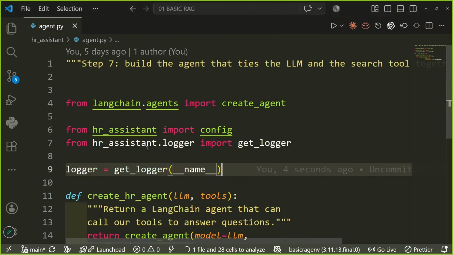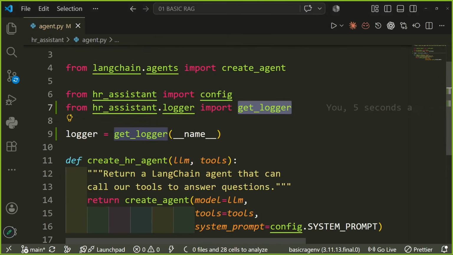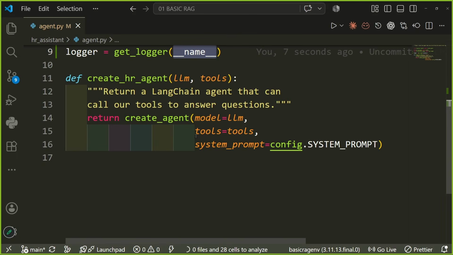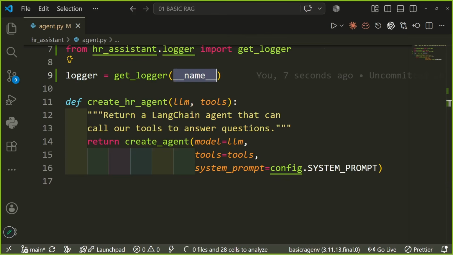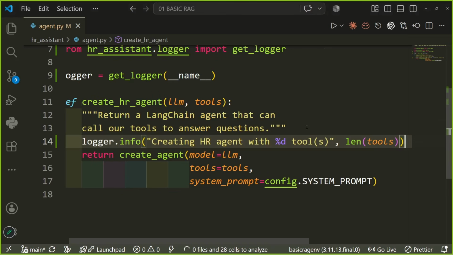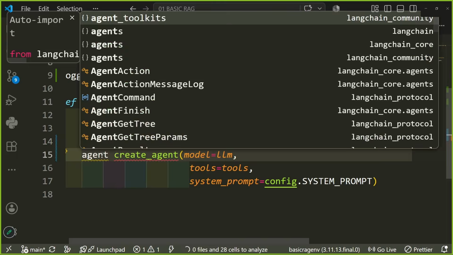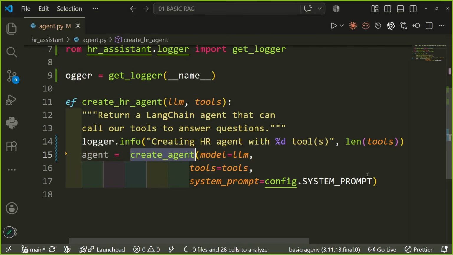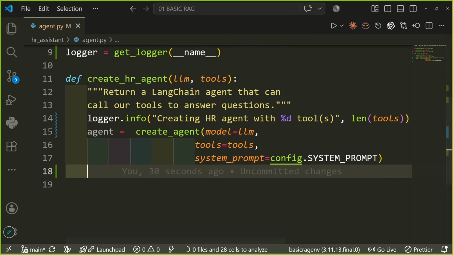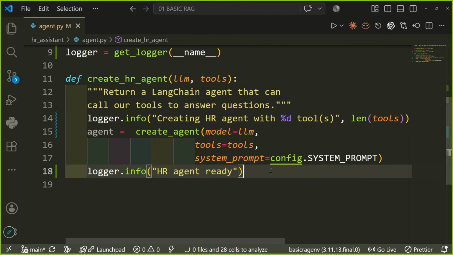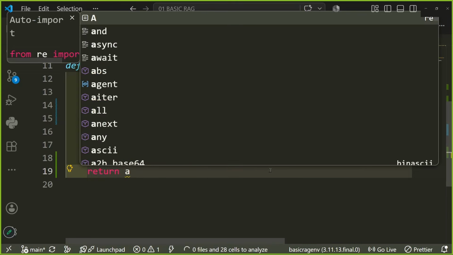Again, let me add both of these. HR assistant logger, get logger, get logger name. Okay, and this is very simple. I would add a line over here: logger.info, I am creating an HR assistant. Instead of a return agent like this, I would call this agent. Agent is equal to create agent, and after all this is done, I'm going to return, hey, agent is ready, and then I would return agent.